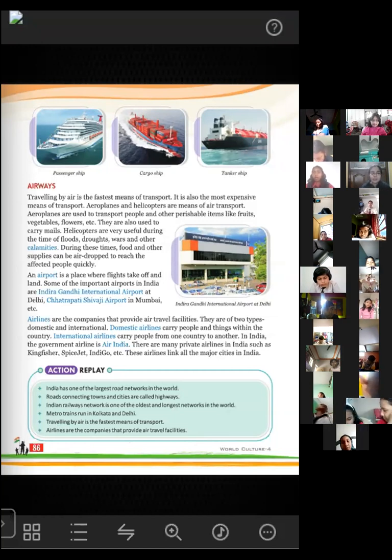An airline that is controlled by the government of India is Air India, and the names of some private airlines are SpiceJet, Indigo, and Kingfisher, and so many other airlines are also available there. So this is what is written in the chapter.